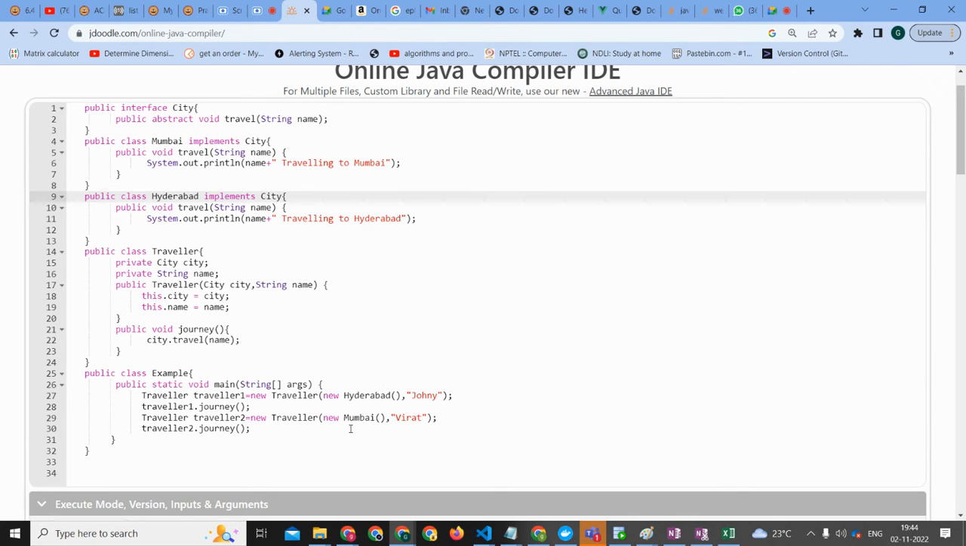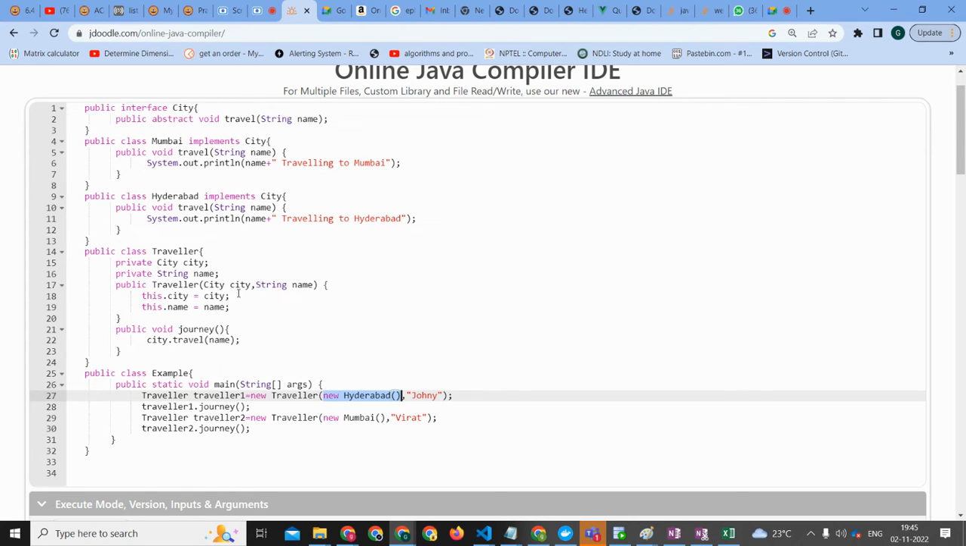Traveling to Hyderabad, then it will be Johnny, or what? Once again, traveler one dot journey. Okay, tell me what will happen for this. Did we create this object? I'm sorry, I don't follow you. So we created an object for Hyderabad, and we are passing that object and Johnny for this traveler. So for the traveler, Hyderabad is the city. That's correct. It implements city, so it is of type city now.